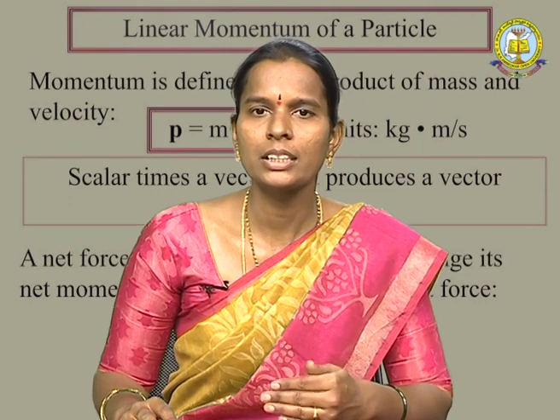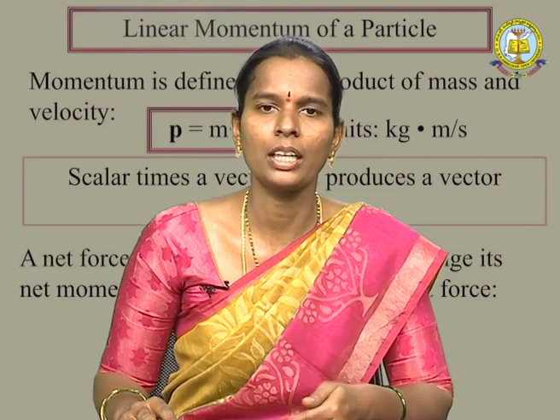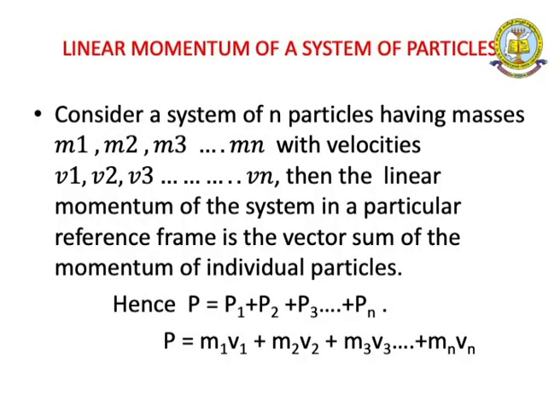Linear momentum of a system of particles. Let us consider a system of n number of particles having mass 1, mass 2, mass 3 up to mass n. The nth particle has mass mn, with velocities v1, v2, v3 up to the nth velocity vn.